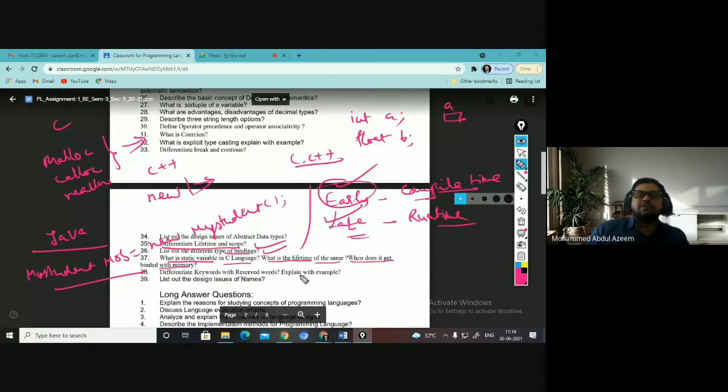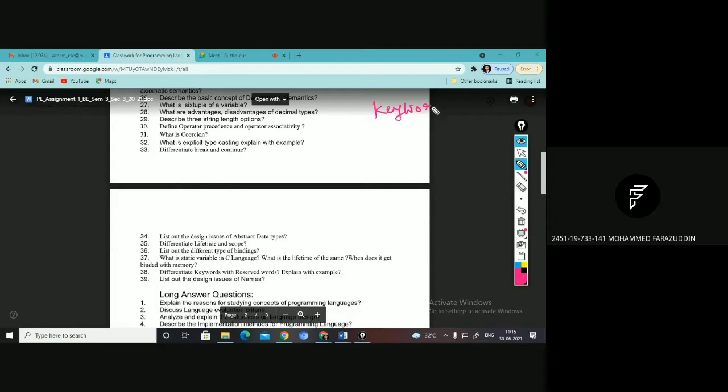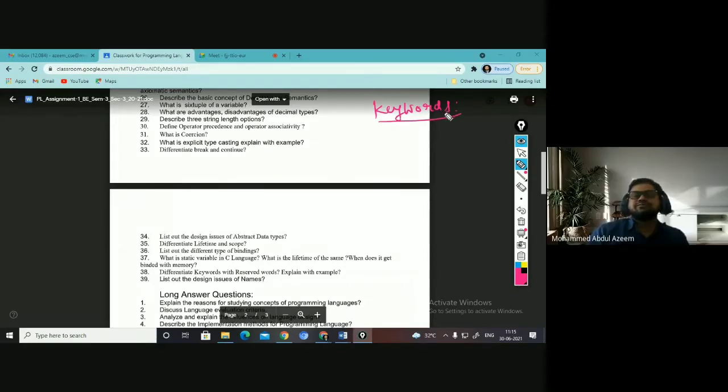Next question is here you can see: differentiate keywords and reserved words. Can any one of you tell me the answer for this? See, in C language, how many keywords are there? What is keyword? Keyword will have some special meaning, part of syntax.